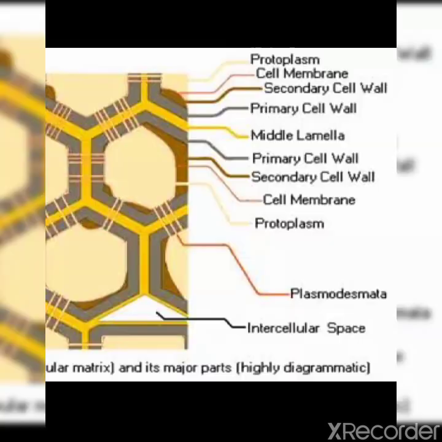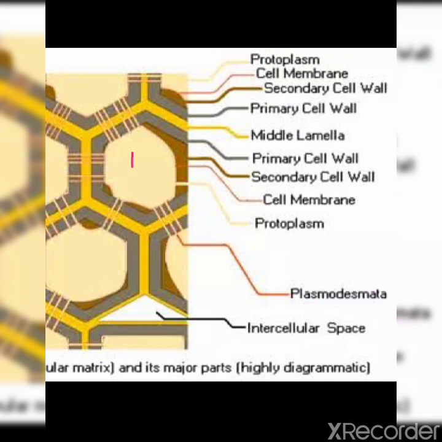Now we will see what plasmodesmata are. When we see the structure of plant cells, we see that the cell wall does not form a continuous layer. It is interrupted by minute pores. Clear, children? You can see in the figure that these minute pores are known as plasmodesmata.